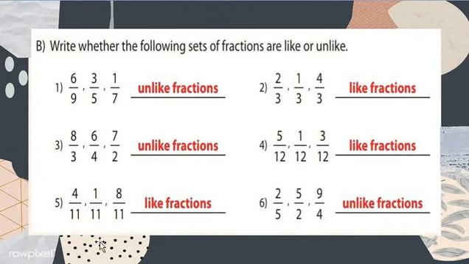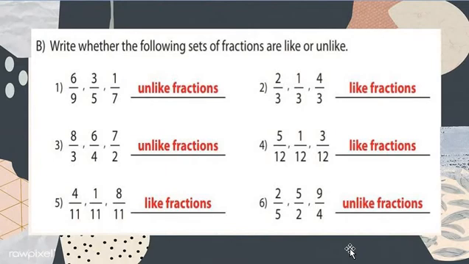So the answer is what? Same digit, same denominator. It's called a like fraction. 4 upon 11, 1 upon 11 and 8 upon 11, my dear students. So it's called a like fraction. Here we mention like fraction because the denominators are the same. That's why it's a like fraction. Understood, my dear students? Now question number 6.